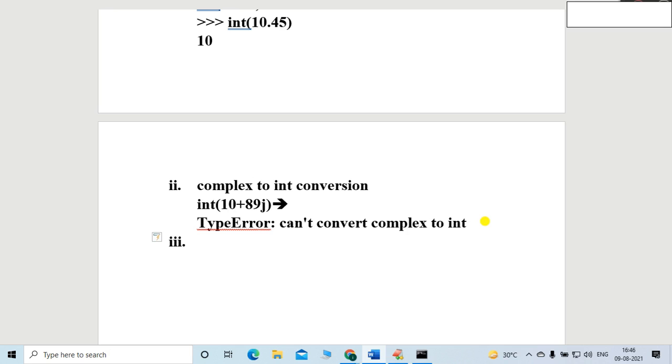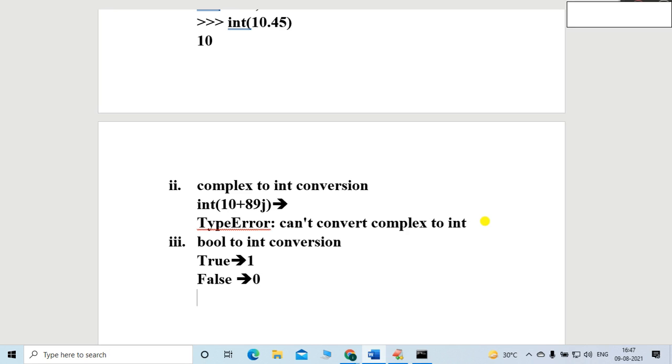Example number 3. Let me convert boolean value, friends. Listen carefully. Boolean value to int conversion. That is my requirement. Is it possible or not? Let me check. Friends, everyone knows what the boolean values are: true and false. But internally, how is true represented? In the Python virtual machine, true is understood internally as 1 and false as 0.